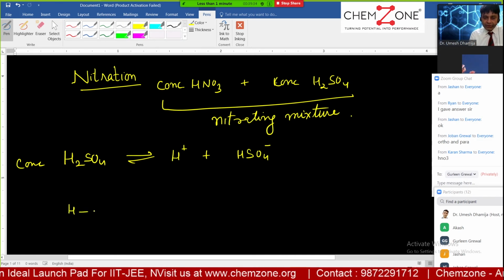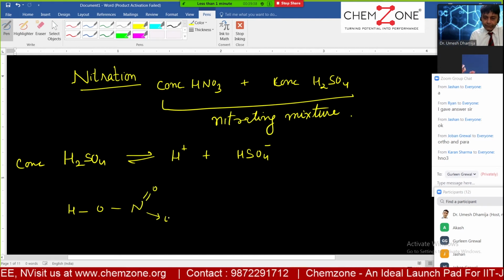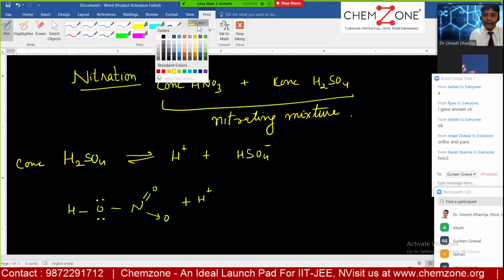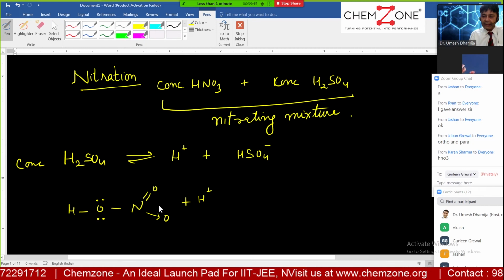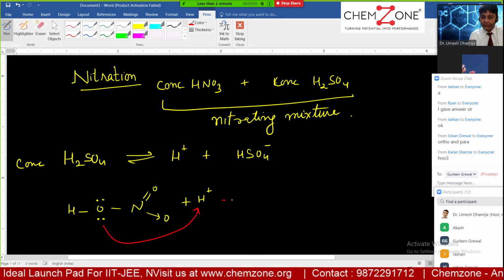And this is the structure of nitric acid, HNO3. Here we have a lone pair where the H positive attacks. Keep on noting down the mechanism and ask me if you have any doubt anytime. This lone pair gives electrons to the H positive now.